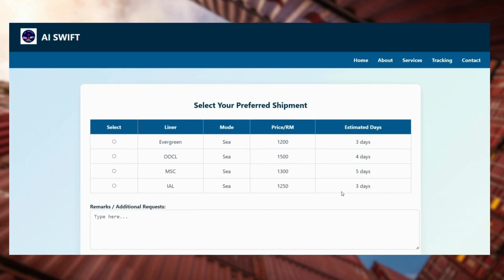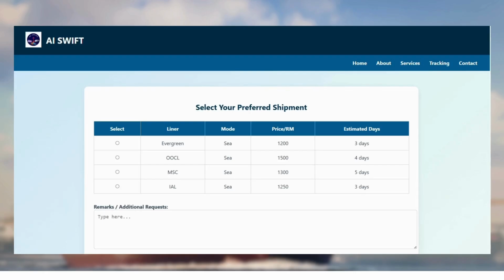So if we look here, for example, Evergreen is giving us the cheapest price and also the shorter estimated days for the shipment. So I'm going for Evergreen.